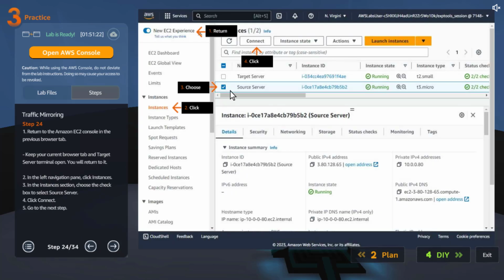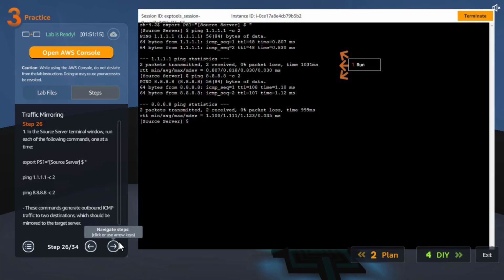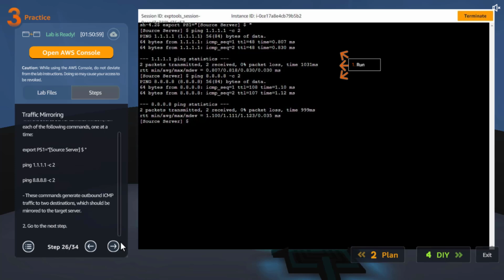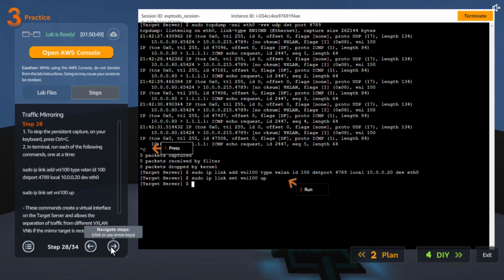Now we are going to go here. I think we'll generate some traffic so that it will get captured in the target. I think pretty much that's what we are trying to do. So let's go here and let's repeat these same steps here. Export. So we are pinging. When you ping, it will just generate some traffic, right? That's what we are trying to do here. So once we ping them, it will generate some traffic and we'll go back and check if this traffic is actually captured. And as you can see on the target server, the traffic is captured successfully.